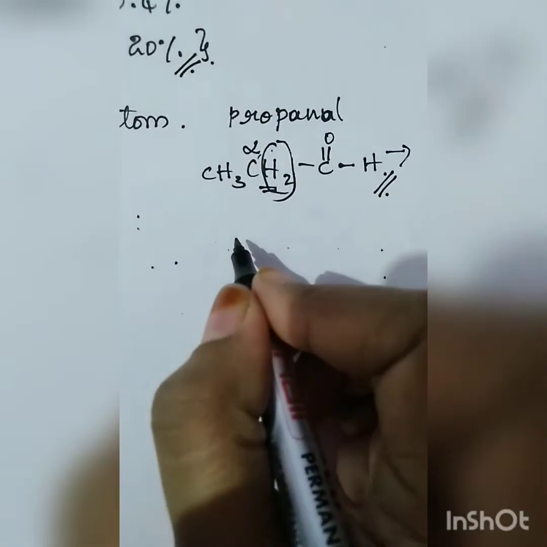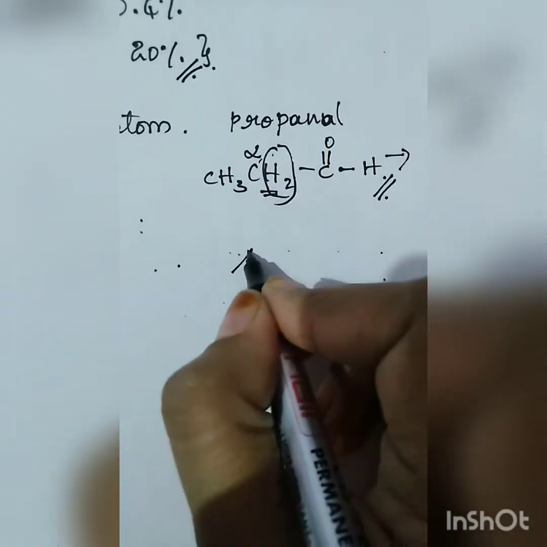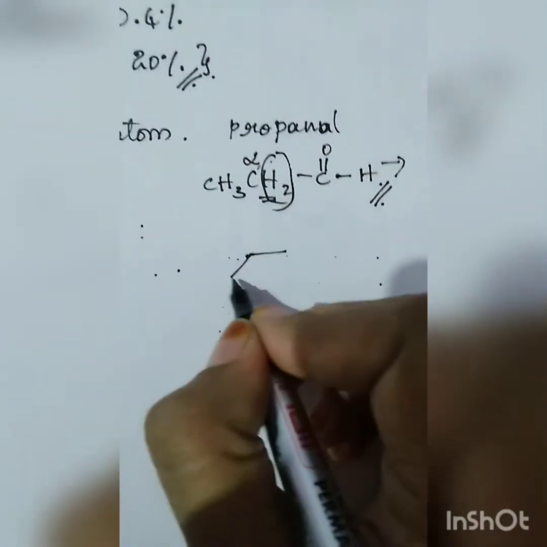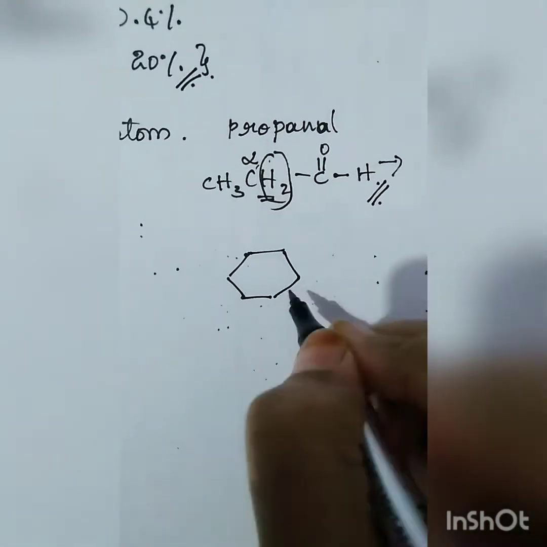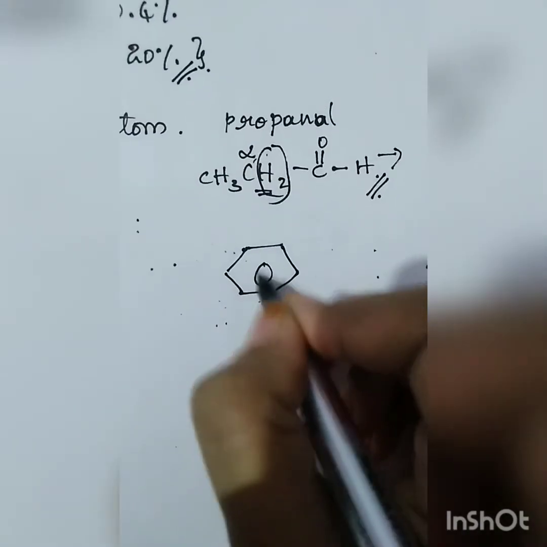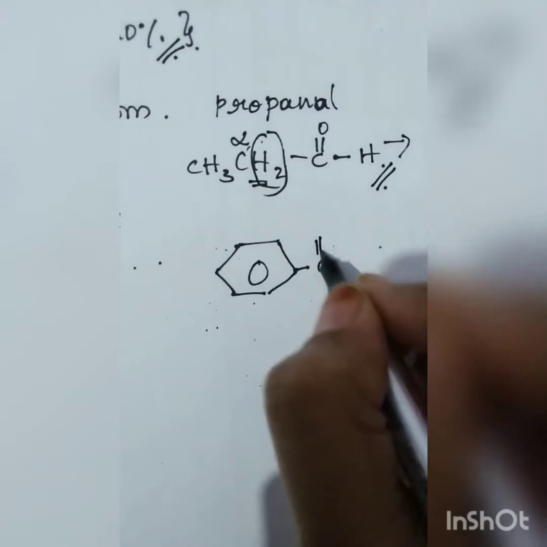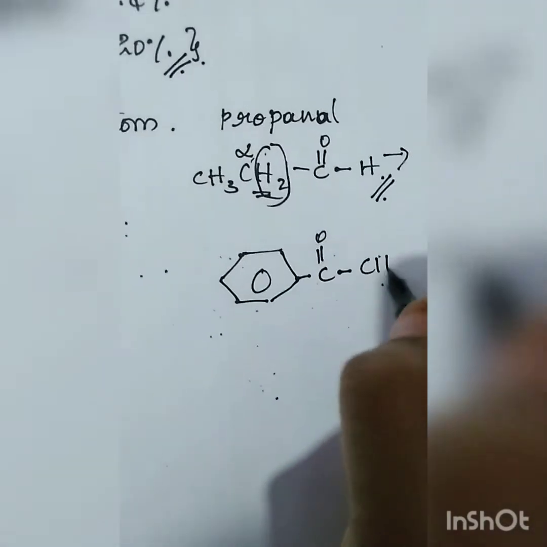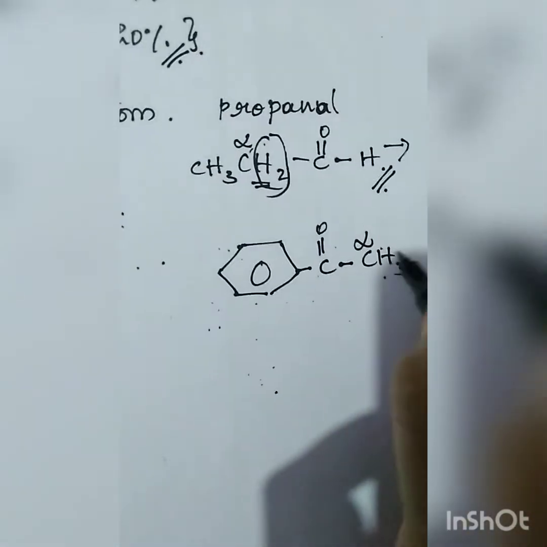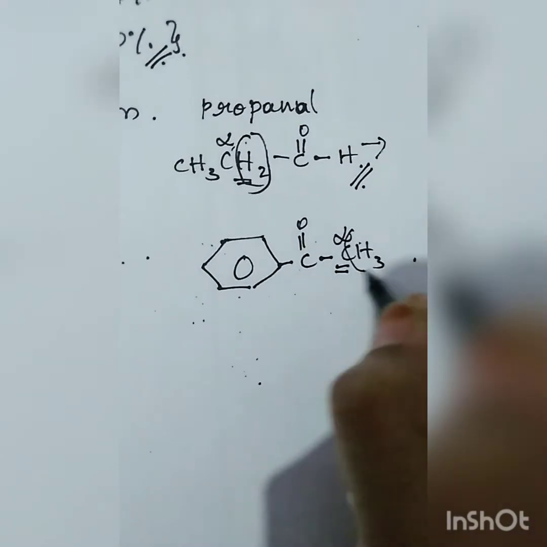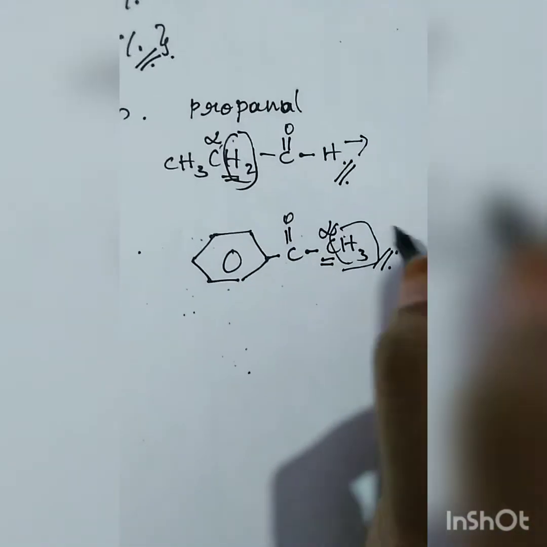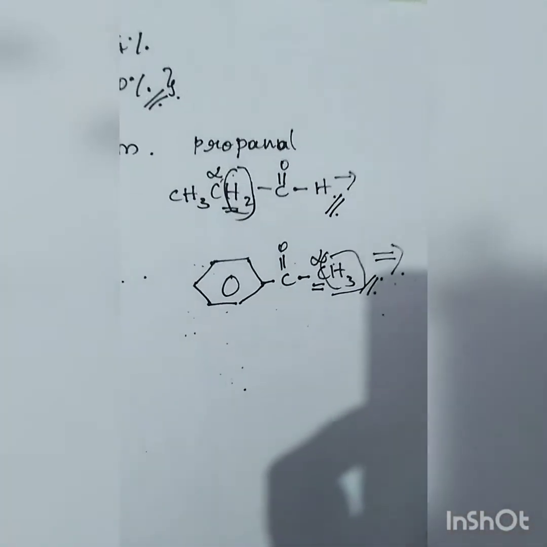And another example, if I take an aromatic compound like acetophenone, yes, definitely this is our alpha carbon atom and these are our alpha hydrogens. So this is also going to give us a keto-enol system.